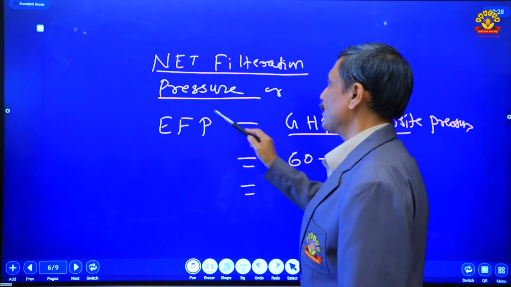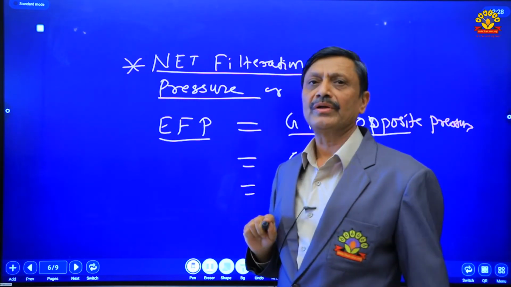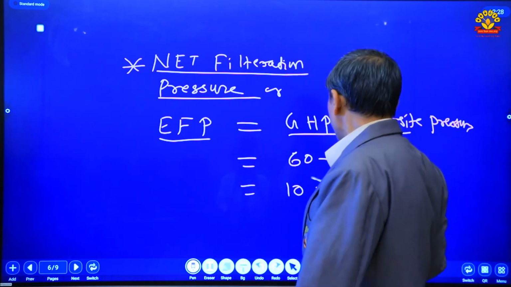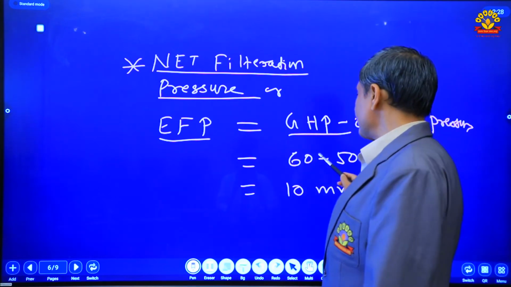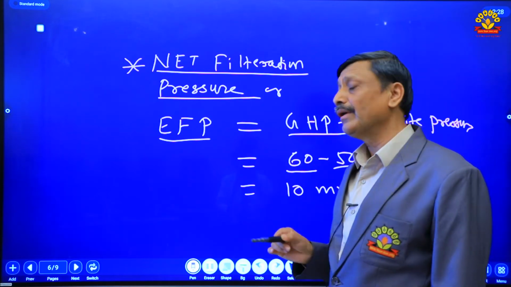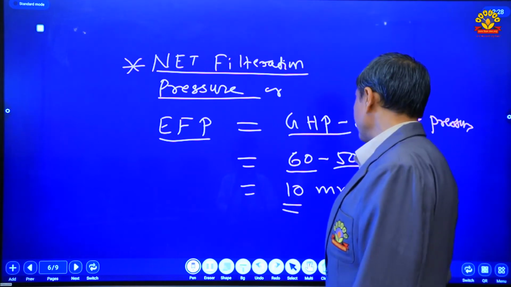Therefore, net filtration pressure means effective filtration pressure. This effective filtration pressure is equal to glomerular hydrostatic pressure minus opposite pressure, that is 60 millimeter of mercury minus 50 millimeter of mercury, which is equal to 10 millimeter of mercury.